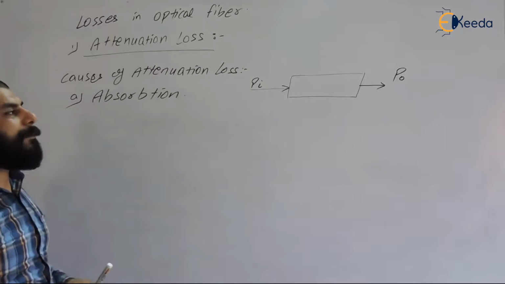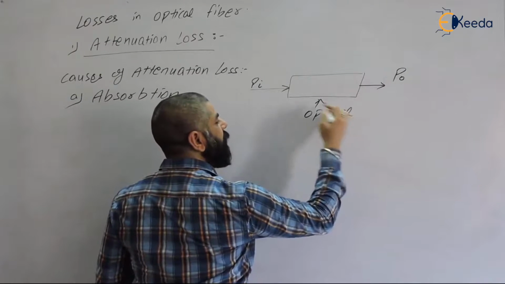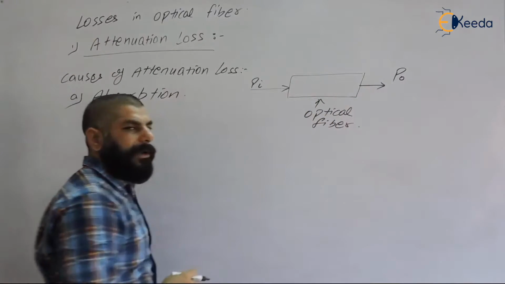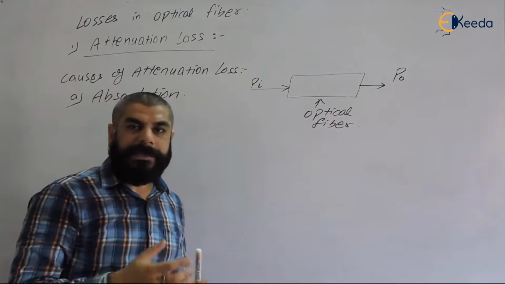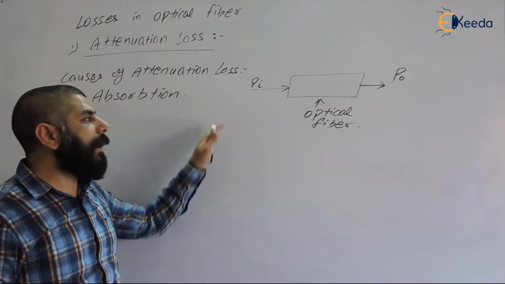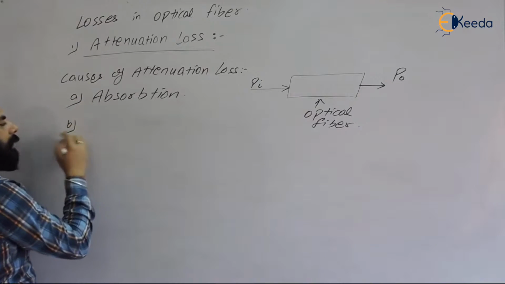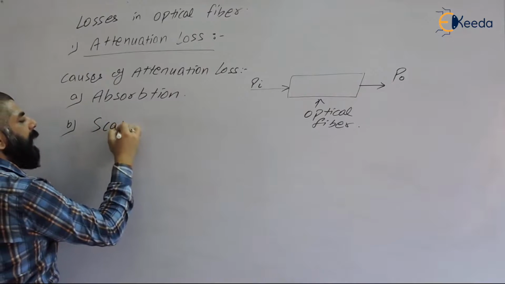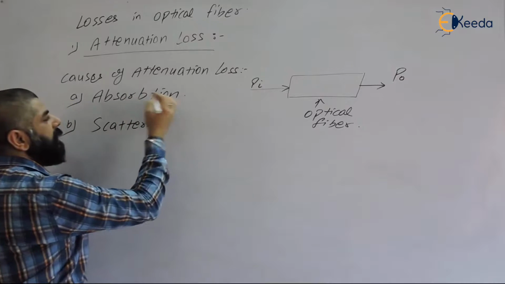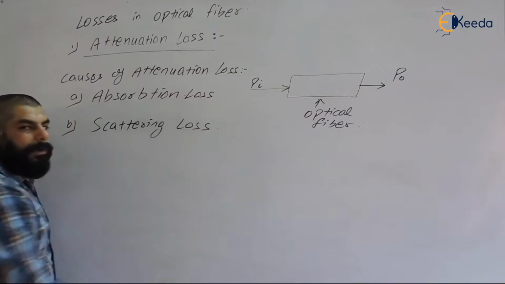When the light signal is traveling through the optical fiber, the material it is made of absorbs some amount of light, means there is some loss of energy. That is called absorption loss, right? And the second is maybe due to scattering of light. That is called scattering loss. First is absorption loss, second is scattering loss.